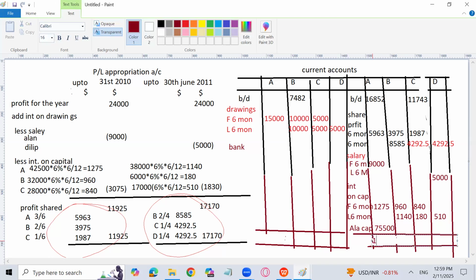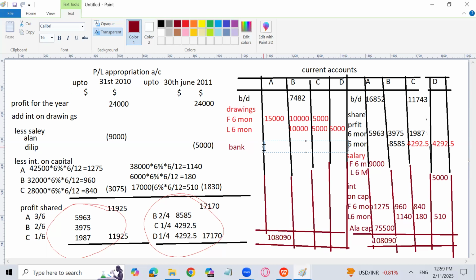Yes, 108090. I will write here also 108090, and I will write the difference with the name bank, because basically he is retiring from the partnership. We are paying him whatever he has in the partnership business. He will get that amount through current account, and that's why we are paying.